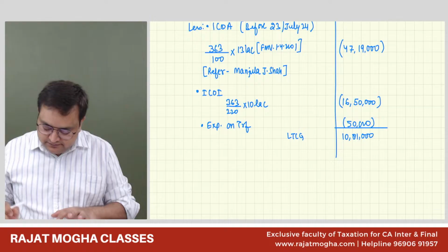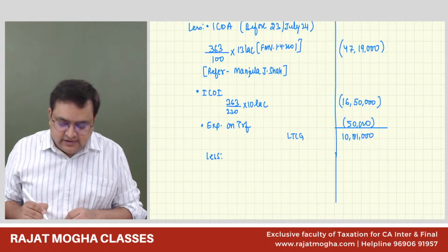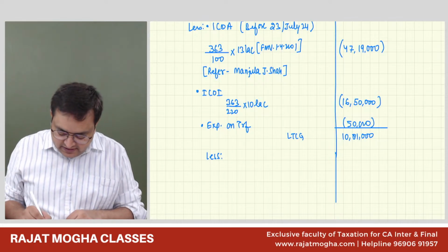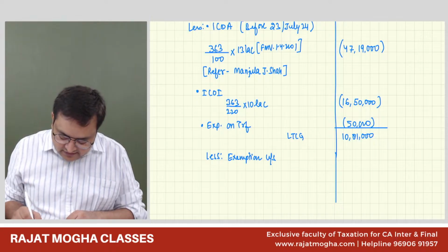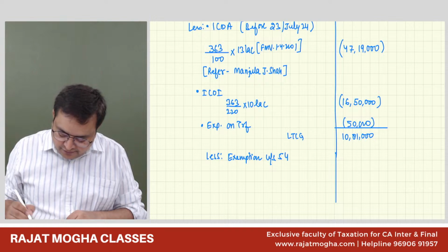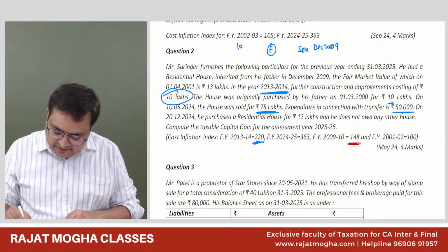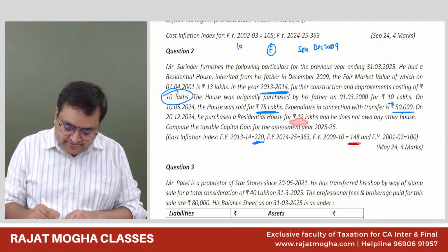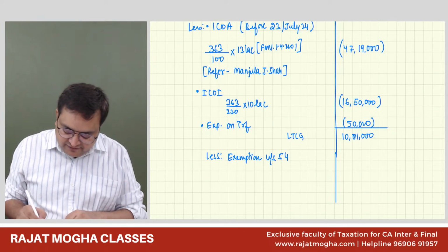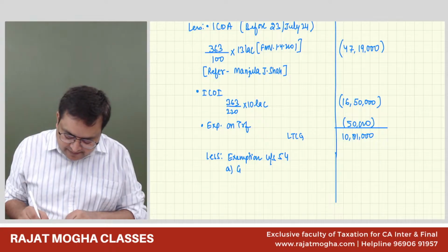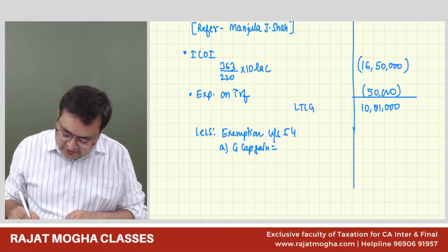Now, this guy is purchasing another residential property, so less: exemption under section 54 for long-term capital gain. And how much is he purchasing it for? He is purchasing it for 12 lakh rupees. Less: exemption under 54. A, gross capital gain: 10,81,000.